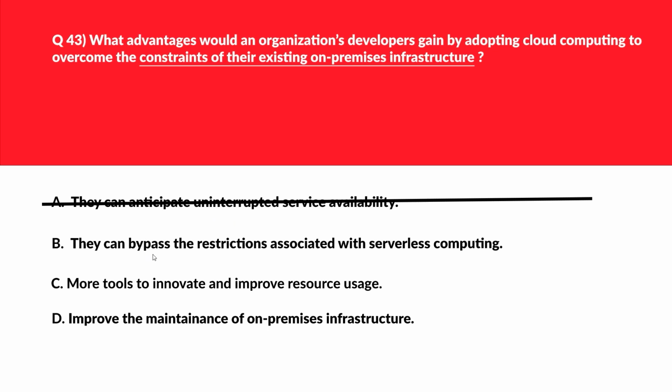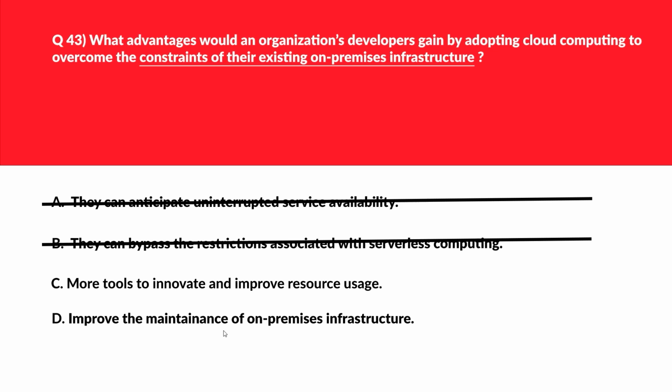Let's move to option B. B says they can bypass the restrictions associated with serverless computing. Serverless computing is a feature of cloud technology and not a limitation to avoid. Let's reject this. Let's move to option C. C says more tools to innovate and improve resource usage. Cloud technology offers a wide range of tools and services that enable innovation and efficient resource management, which on premise infrastructure cannot provide. This can be the potential answer. We'll park this.